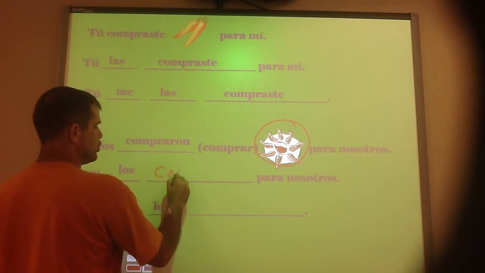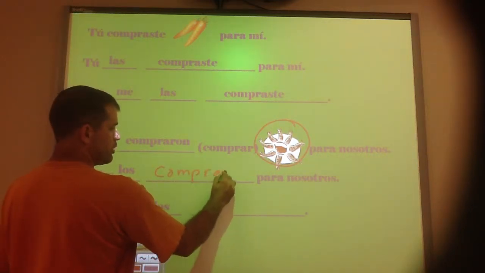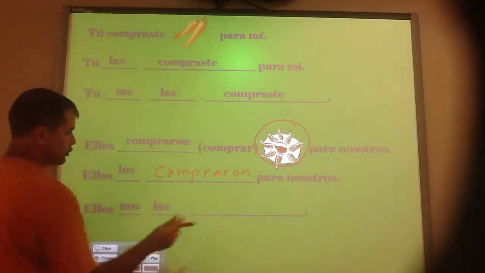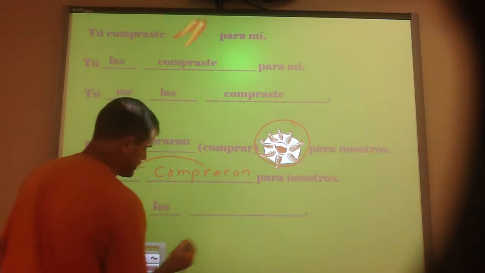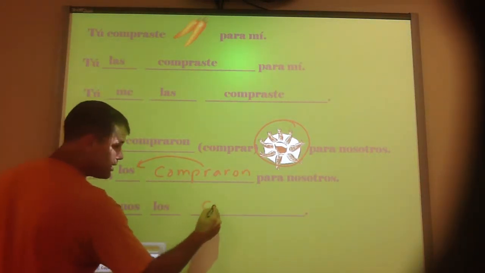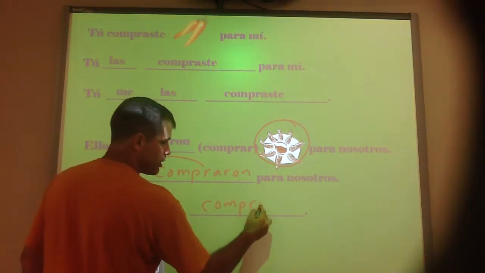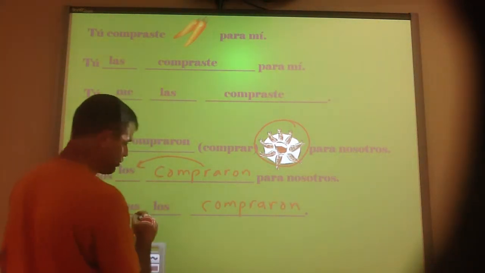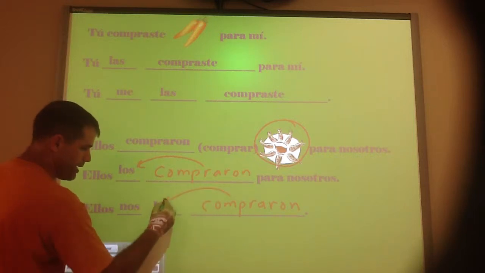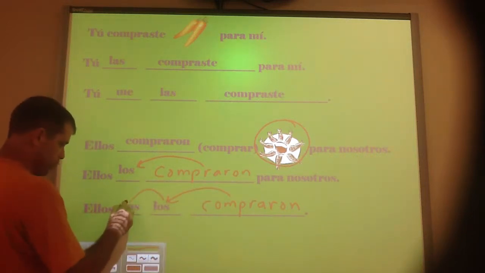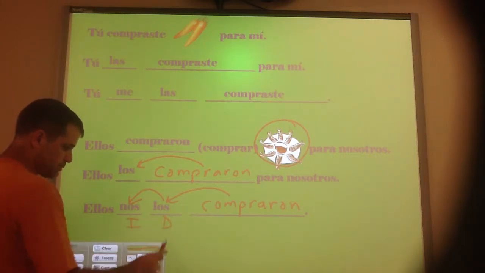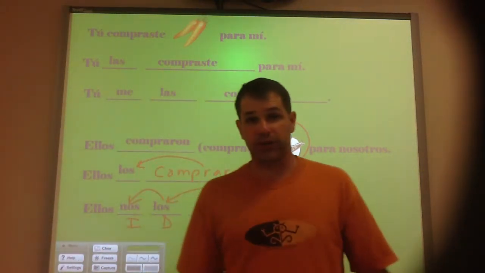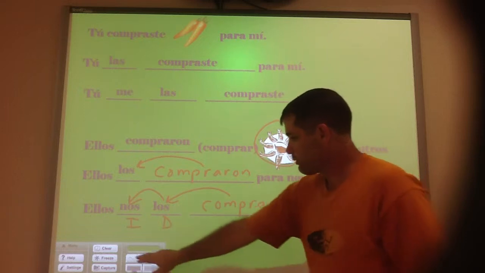So, ellos nos los compraron para nosotros. They bought them, referring to camarones, for us. Again, because our verb is conjugated, pronouns have to go in front. So indirect always comes before direct if we have them both in the same sentence. Okay?